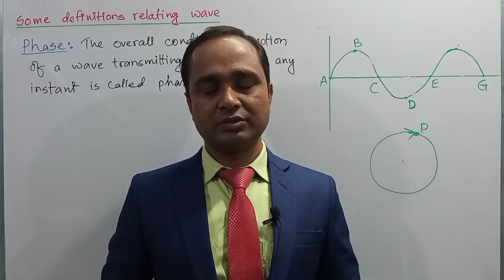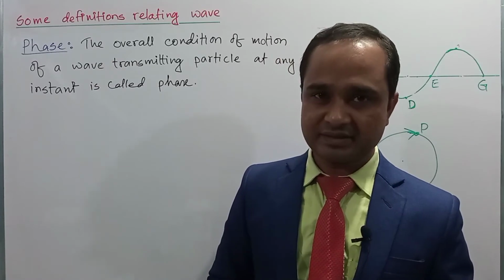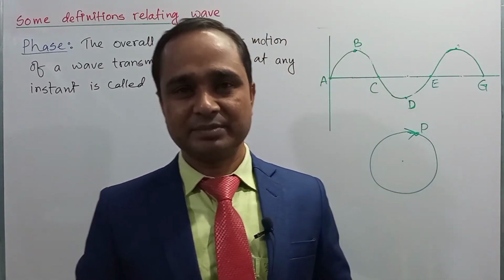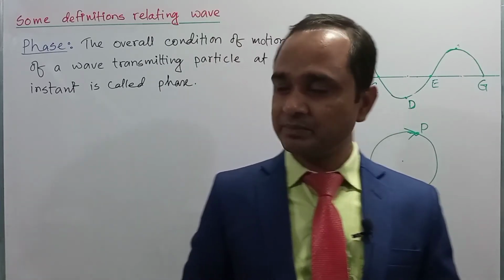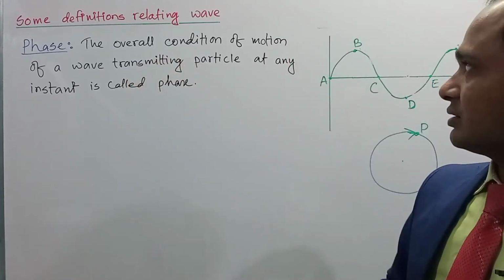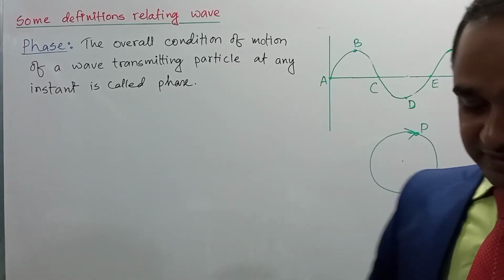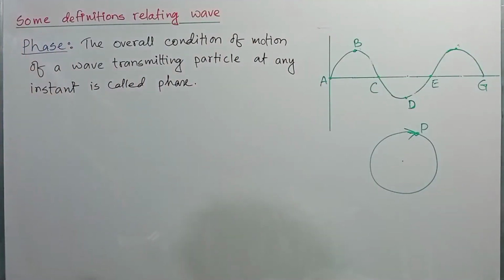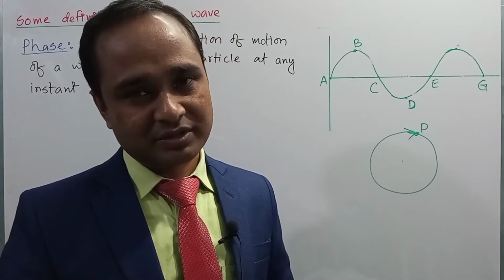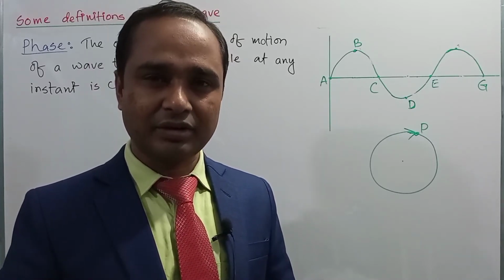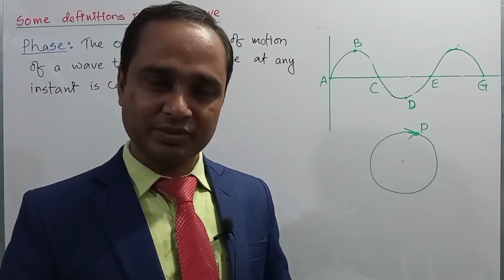Okay, dear student, now we will see a very important definition. The term is phase. The term phase expresses the overall condition of a wave transmitting particle at any instant. So the definition can be expressed as: the overall condition of motion of a wave transmitting particle at any instant is called phase. Here, overall condition of motion means the position of the particle, the velocity of the particle, the acceleration of the particle, all these characteristics are commonly known as the phase of the particle. I hope you got it.